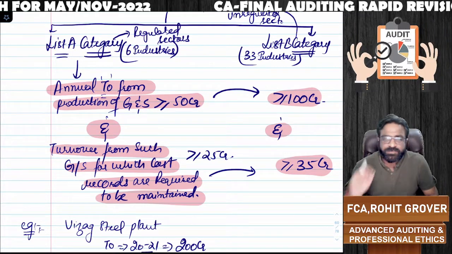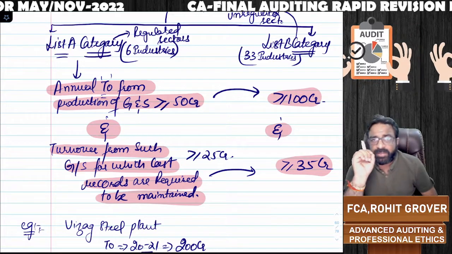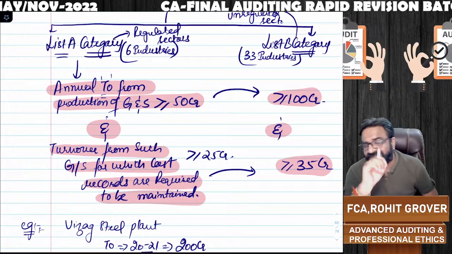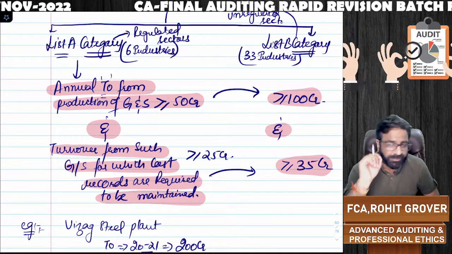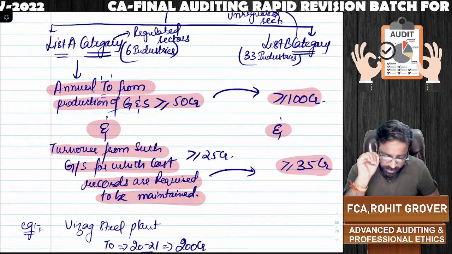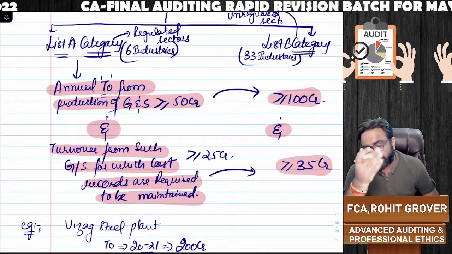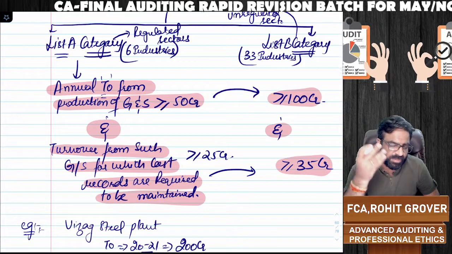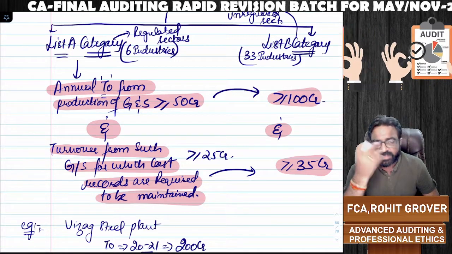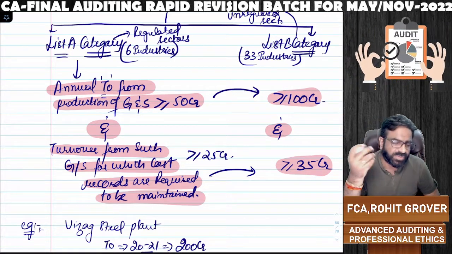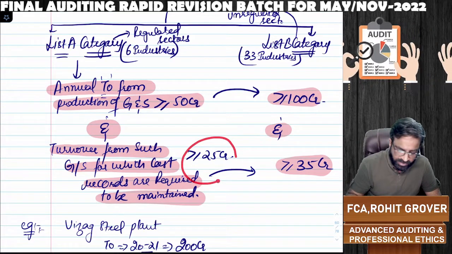Now, what is the next point you have to understand? So that's what I kept on telling you. Cost audit and statutory audit are not the same. The cost audit is only required if, in the list A category, your average annual turnover is greater than or equal to 50 crores and the turnover from such goods and services for which cost records are required to be maintained is greater than or equal to 25 crores.